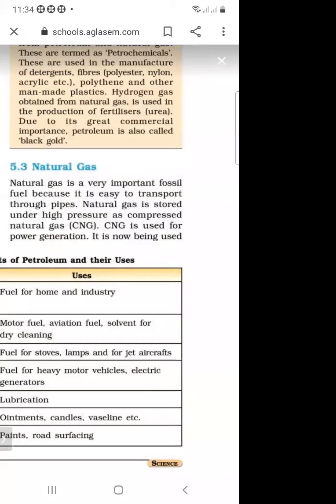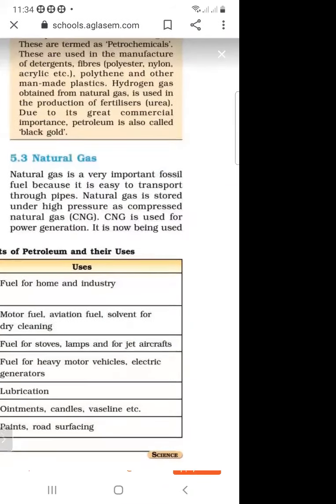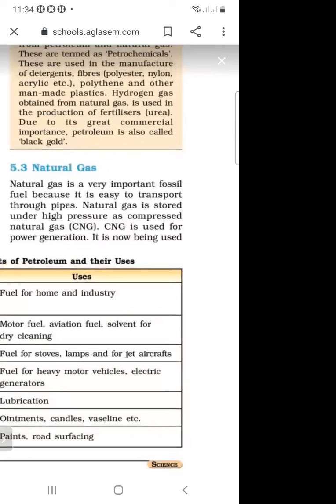Natural gas is a very important fossil fuel because it is easy to transport through pipes. As we know, what are the fossil fuels? Coal, petroleum, and natural gas. So natural gas is a very important fossil fuel, and how is it supplied?